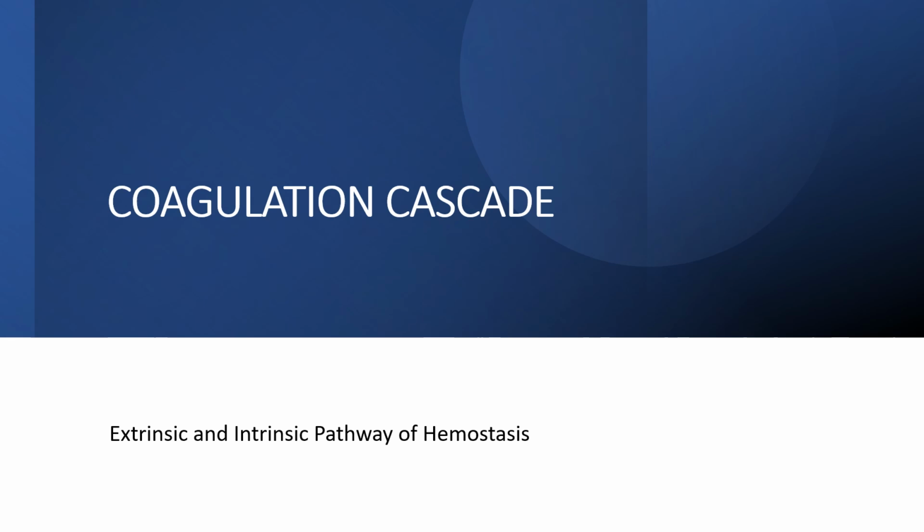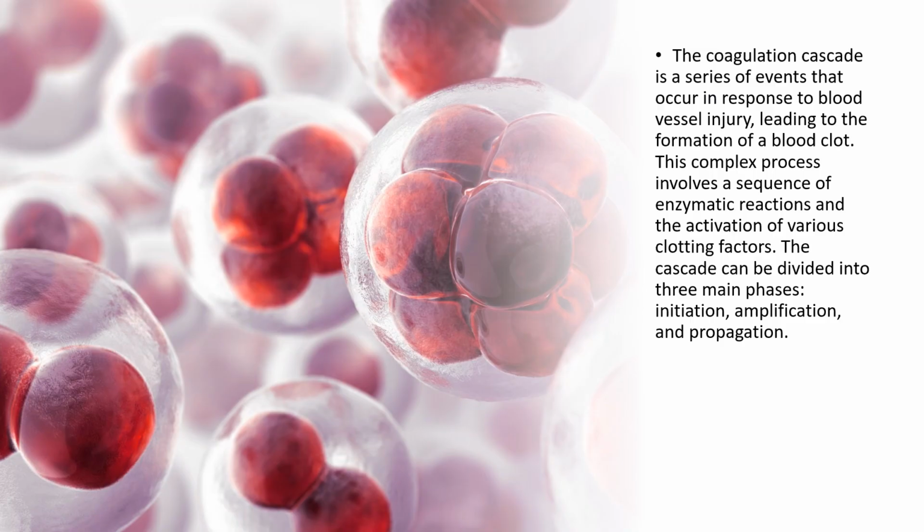Coagulation cascade, extrinsic and intrinsic pathway of hemostasis. The coagulation cascade is a series of events that occur in response to blood vessel injury, leading to the formation of a blood clot. This complex process involves a sequence of enzymatic reactions and the activation of various clotting factors. The cascade can be divided into three main phases: initiation, amplification, and propagation.